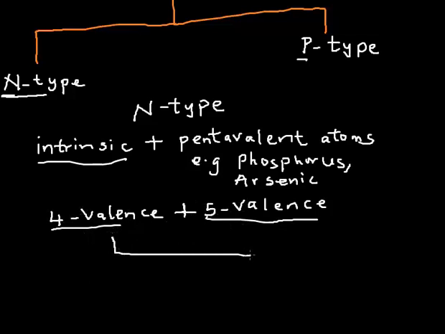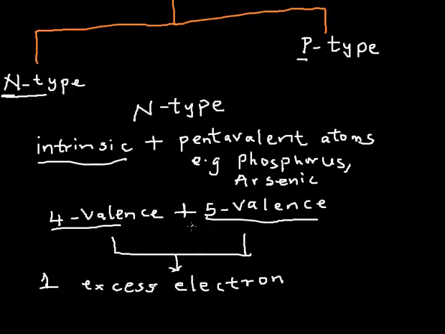So there is going to be an excess. This is going to produce one electron that is not involved in bonding. This one excess electron is now very much free, with very high energy, to conduct electricity. So it is very much free to be at the conduction band. Why?